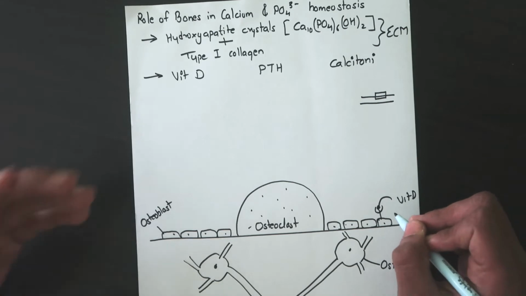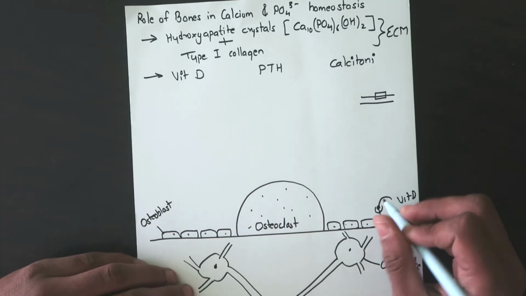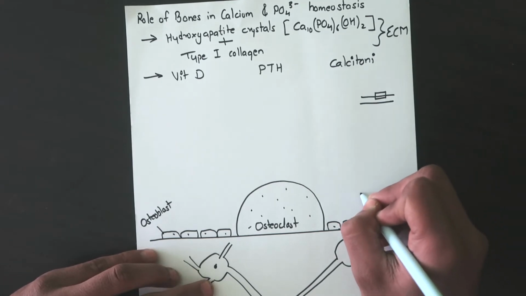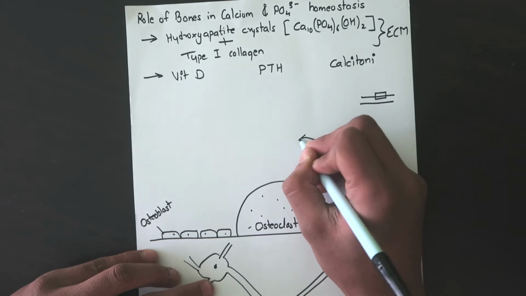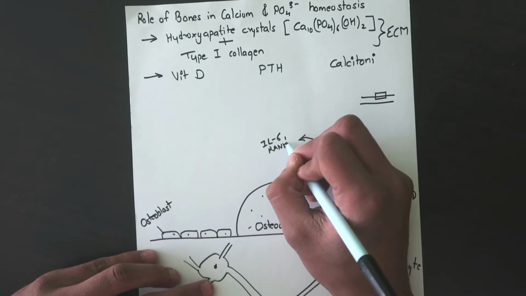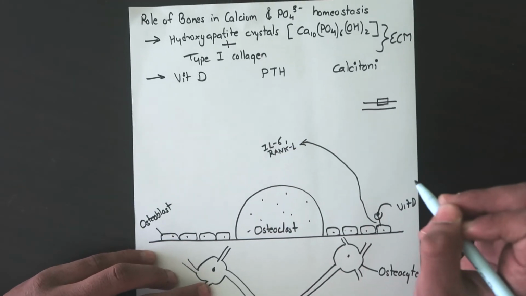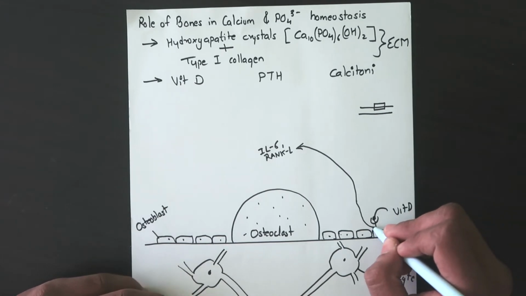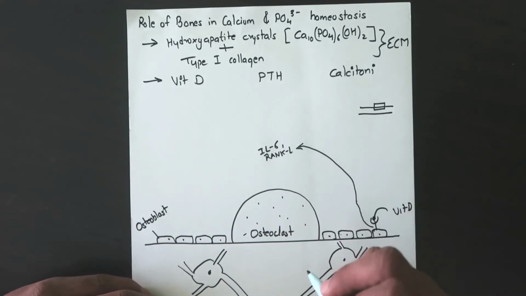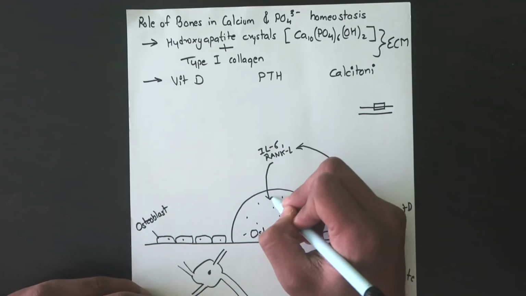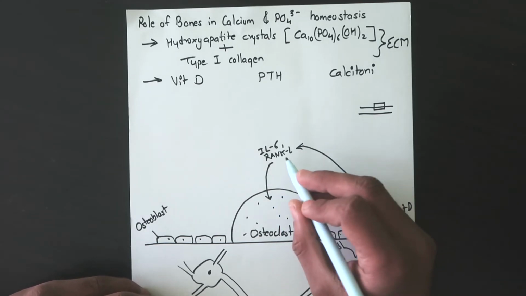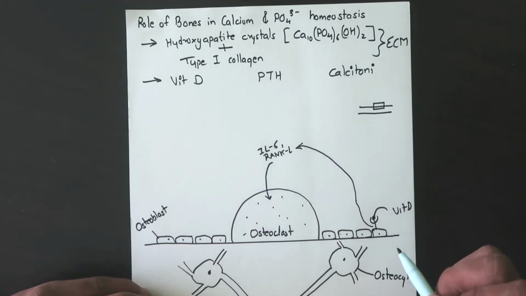Now various intracellular cascades will go on, as I have explained earlier, and these osteoblast cells will produce 2 paracrine factors, interleukin 6 and RANKL. So these 2 paracrine factors are produced when vitamin D binds to its receptor on the osteoblast cells. These 2 factors will stimulate the osteoclast cells. So that's one function of vitamin D: production of interleukin 6 and RANKL, and they will stimulate the osteoclast cells.